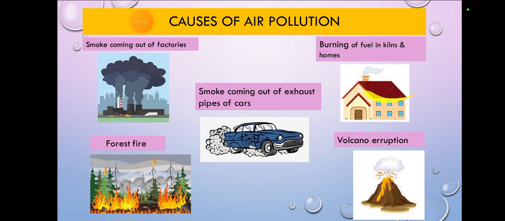Then burning of fuel in kilns and homes. Whenever we burn a fuel, it also causes a black type of smoke that is not good. It also harms the environment somehow. That's also very harmful. It must also be banned.